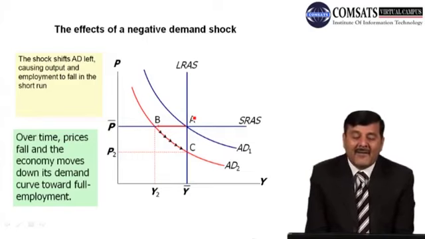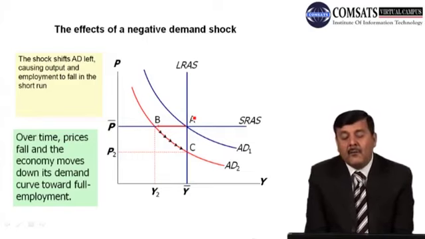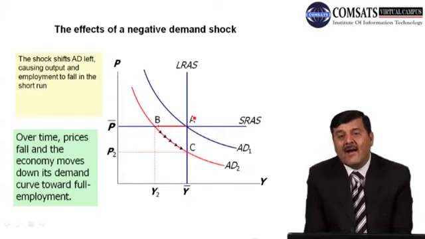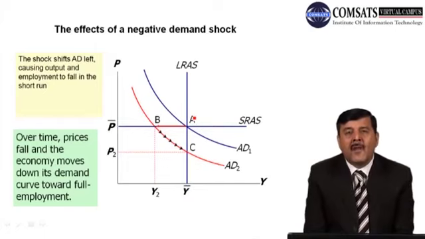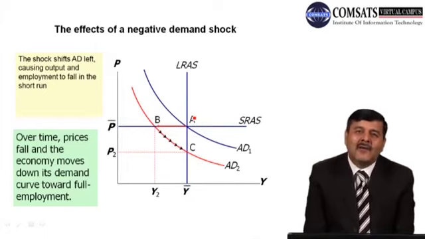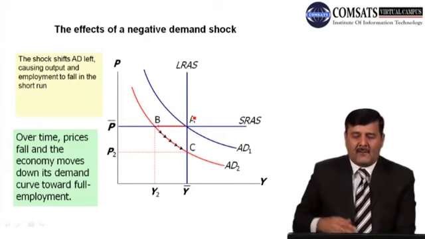So over the time period prices fall and the economy moves down its demand curve towards full employment level, which is point C. At point C, prices come down from P bar to P2, and output has come back to its natural rate or full employment level at Y bar.